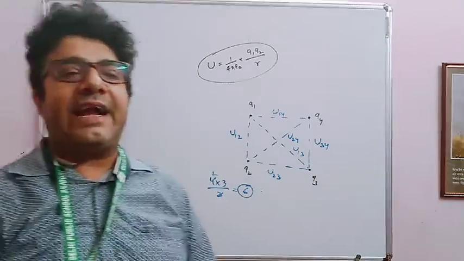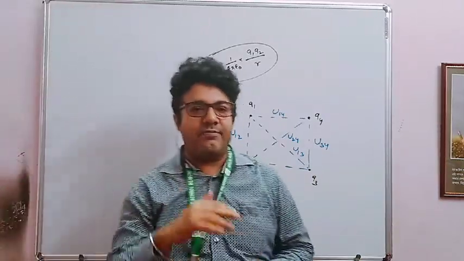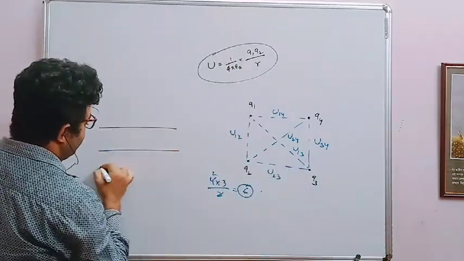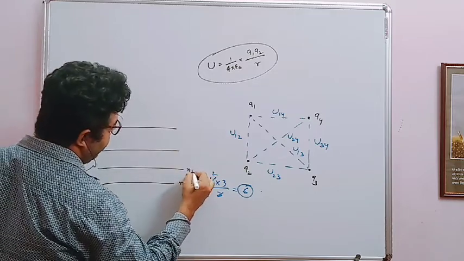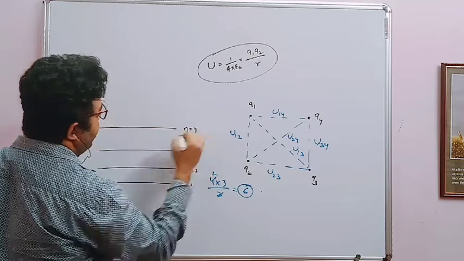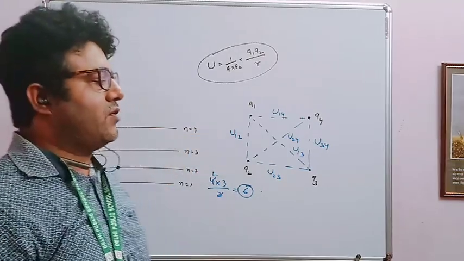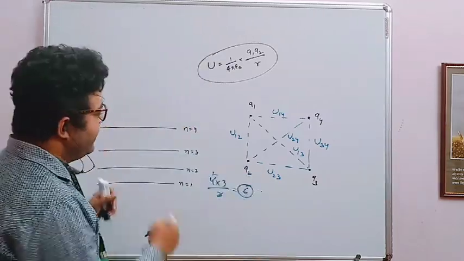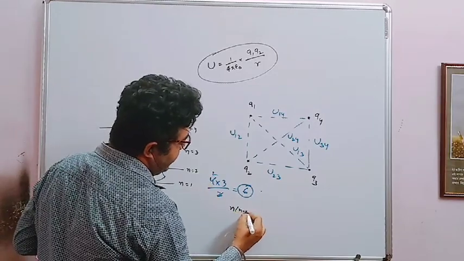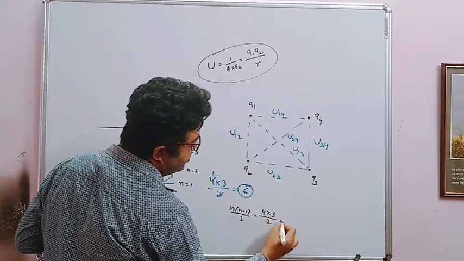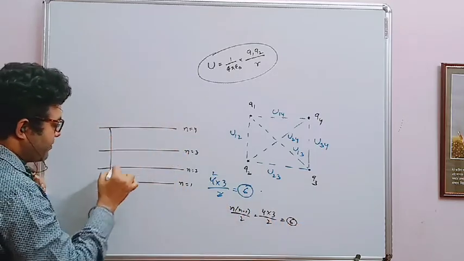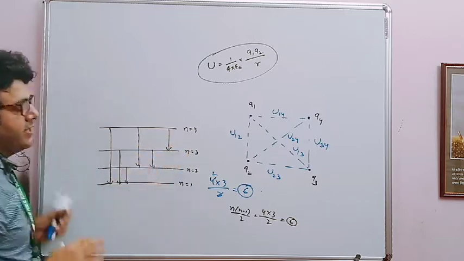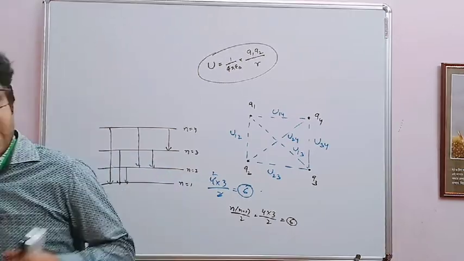Similarly, for atomic structure, which you have in class 12 modern physics, and in chemistry also. Okay, suppose you have 1, 2, 3, 4, 4 orbits, and an electron can jump from one orbit to another orbit. So how many spectral lines do you have? See, the number is 4, so n into n minus 1 by 2. So 4 into 3 by 2, you have 6. Let's check. 1 spectral line, 2, 3, 4, 5, 6 spectral lines. So it will help you in that one also.